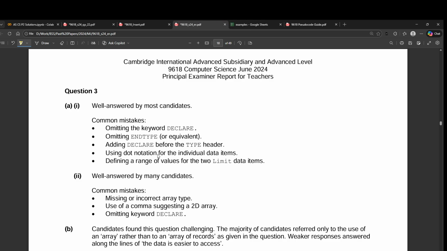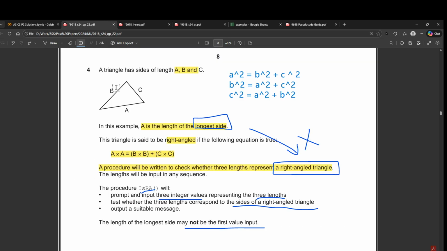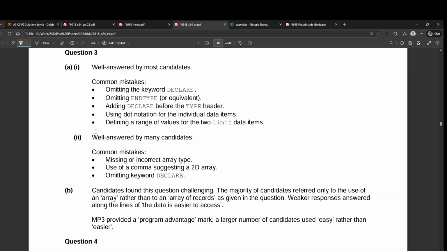And if you go into the example, Sir, how do you know which side will be the longest? You don't need to know that. They're just saying that it would not be the first value input, but it would be the one on the left side of your equal sign. So if A is the longest side, then it would be A squared. If B is the longest side, then B squared, otherwise C squared. But again, this data is not really relevant.